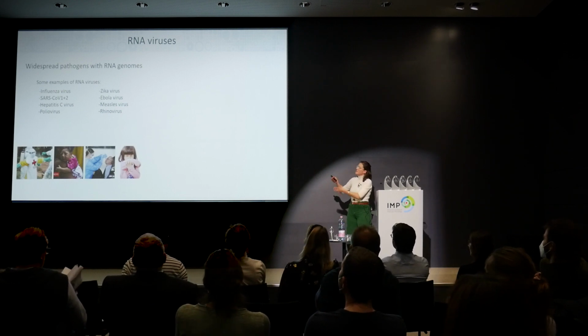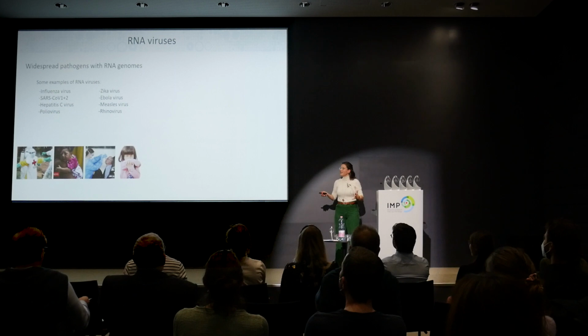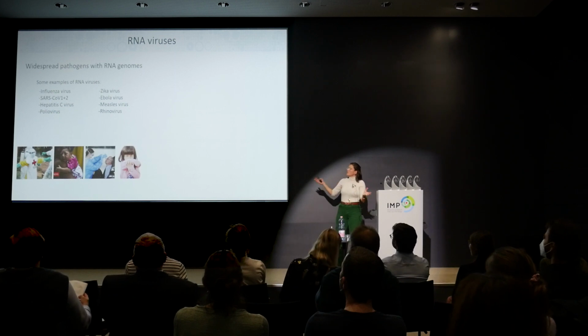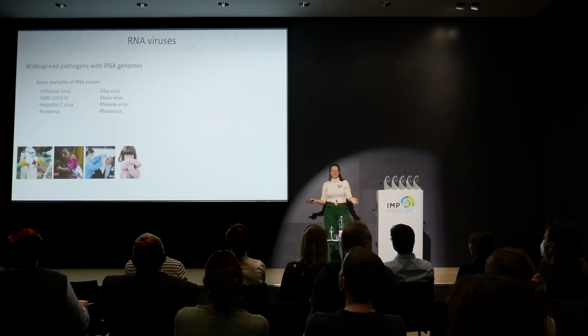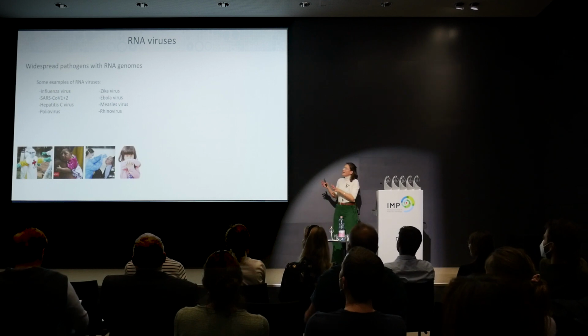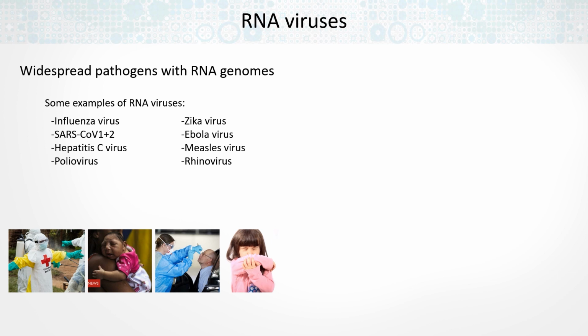And here I'm just listing some of the very well-known pathogenic viruses. And they range from all kinds of viruses causing all kinds of diseases. So for example, there's the relatively benign common cold causing rhinovirus, but then there are also some very severe pathogens that can cause a very big impact on our health and society, and they may even cause pandemics.